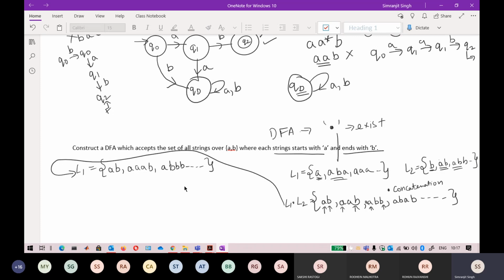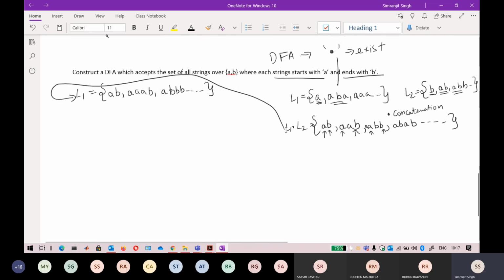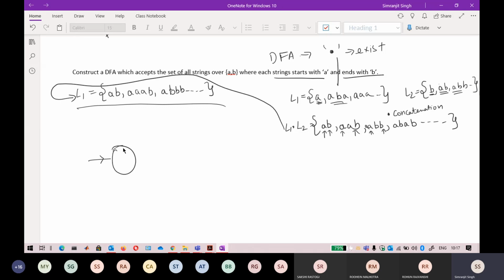Okay, if I start, forget about this concatenation, just start with the language that you have written here. Again, follow the same procedure, go for the smallest string. The smallest string here is A followed by a B. I want that it should always end with B and it should always start with A. So if in the starting any B comes, it goes to a dead state. And in the end, if any A comes, what can I do? It should always end with B, so that is why I do a self loop of B here.